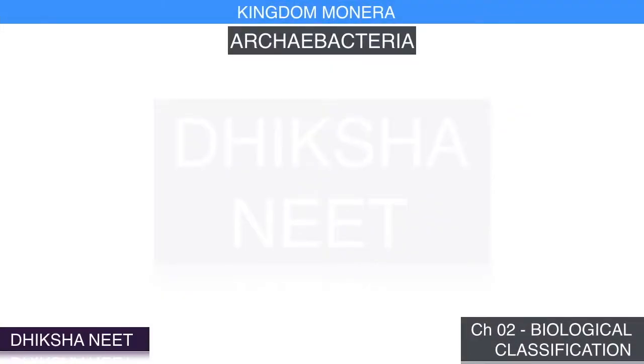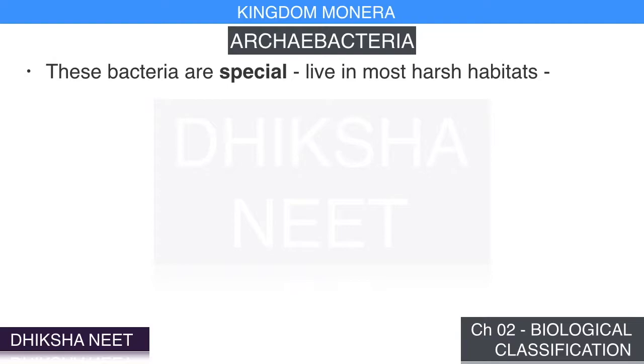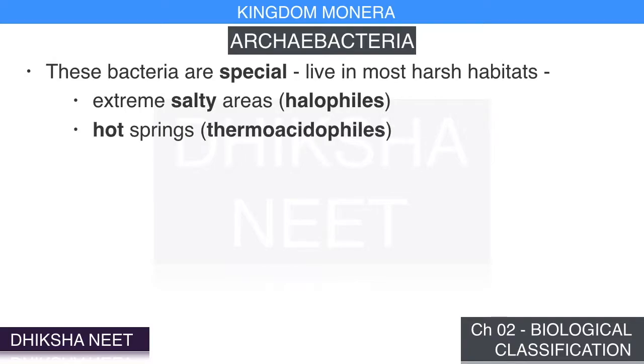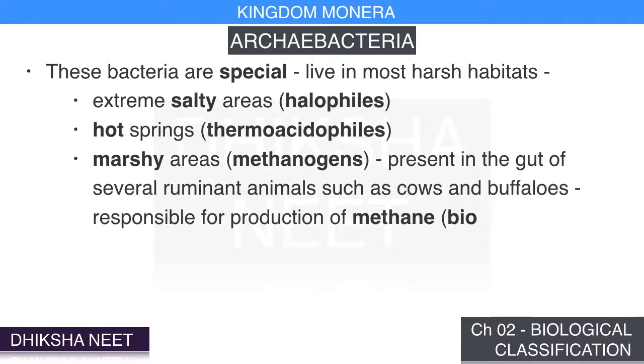Archaebacteria. These bacteria are special since they live in some of the most harsh habitats such as extreme salty areas (halophiles), hot springs (thermoacidophiles), and marshy areas. Methanogens are present in the gut of several ruminant animals such as cows and buffaloes, and they are responsible for the production of methane, biogas, from the dung of these animals.